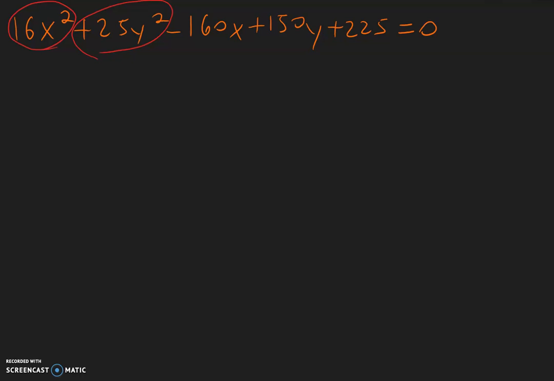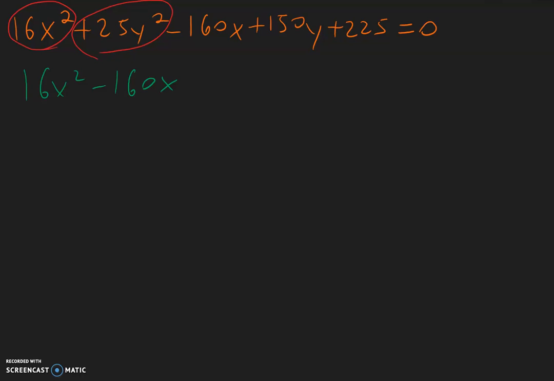ellipse. Now the first thing we need to do is collect the x terms together and the y terms together. So we have 16x squared minus 160x. I can't leave a blank right now for completing the square because notice instead of having simply x squared, we have a 16x squared. To complete the square, a has to be 1.